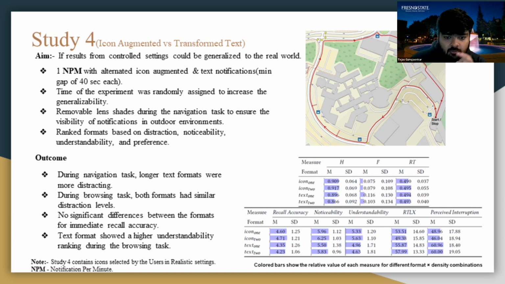We can see here from the measures shown on the screen that the mean for icon augmented notifications with encoding density of 2 had a higher level of recall accuracy, noticeability, understandability, and higher RTLX scores.